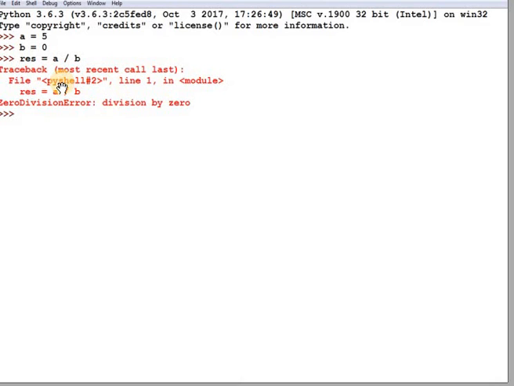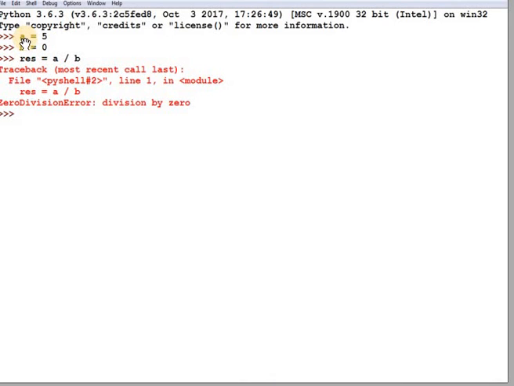The Python interpreter also shows in which file and in which particular line number the error is generated. Everything is given by the Python interpreter. In the line where the error comes, the interpreter does not execute the rest of the code. So we can solve this problem in Python by using exception handling.